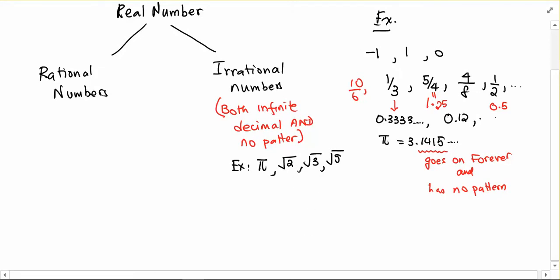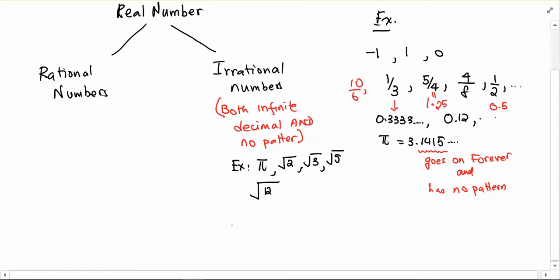Not only that, if you take the square root of something like 12, because 12 is made up of 2 times 6, and 2 is irrational, the square root of 12 is irrational. Keep that in mind. These irrational numbers are really odd. They have decimal places that go on forever, and you're not going to see any kind of pattern to them. It's very random.